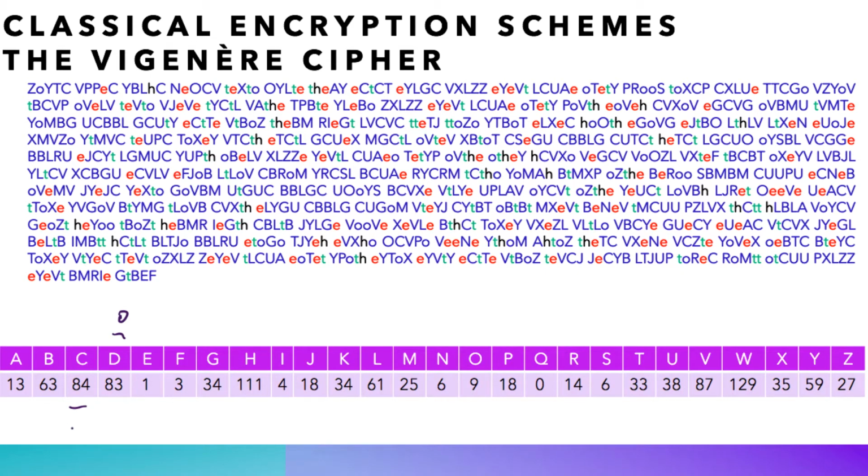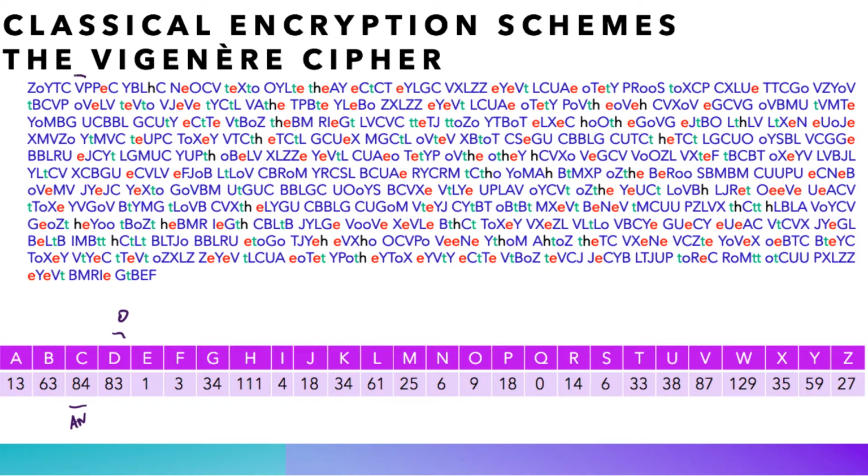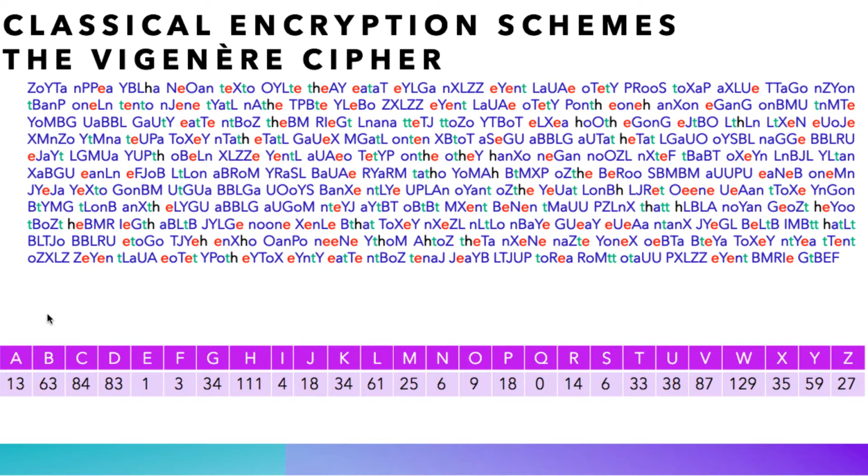But there is something that everybody should know. The bigram AN is very common in English texts. And we see that the pattern CV occurs very often in our ciphertext, from which we deduce that AN here is actually equal to CV. Thus we see that C encrypts an A, and V encrypts an N, and this is what we get once we do the substitutions. Now it is a matter of time to code break this substitution cipher.